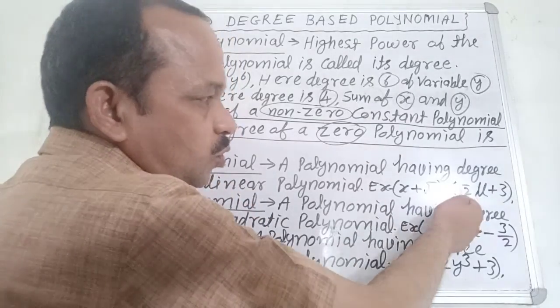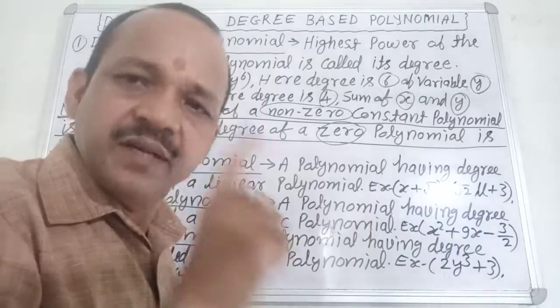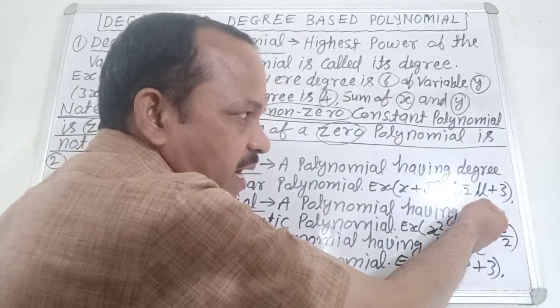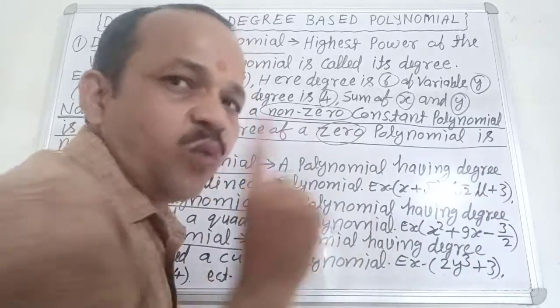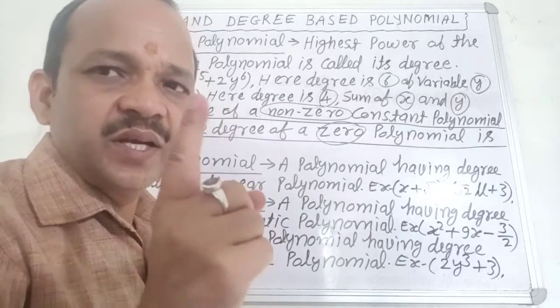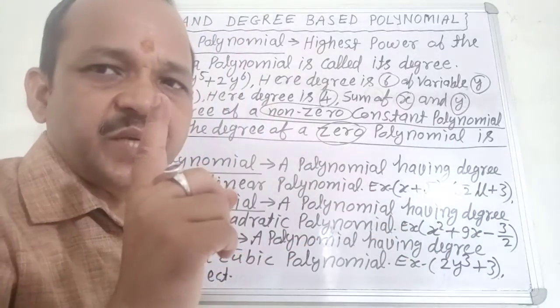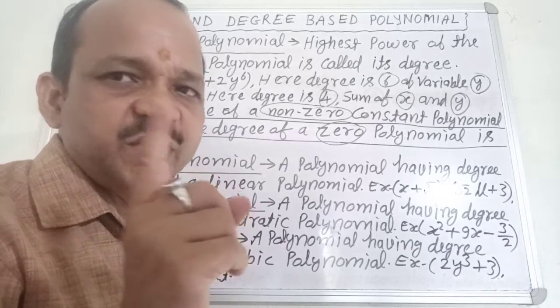Very good. The highest power of variable mu is 1, hence its degree is 1. It means it is a linear polynomial. Clear?